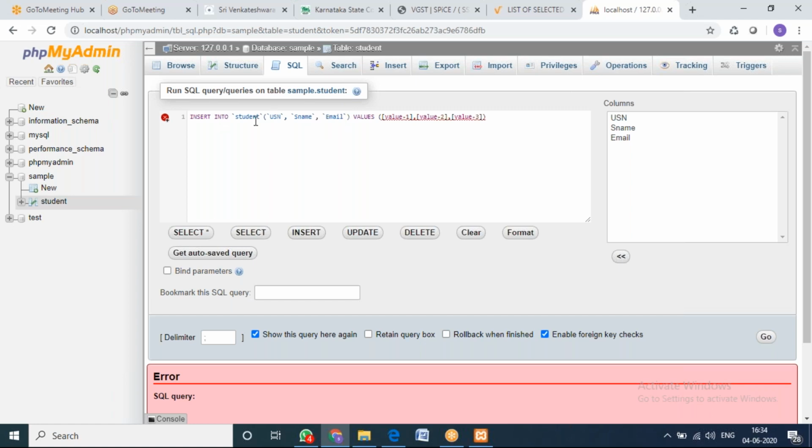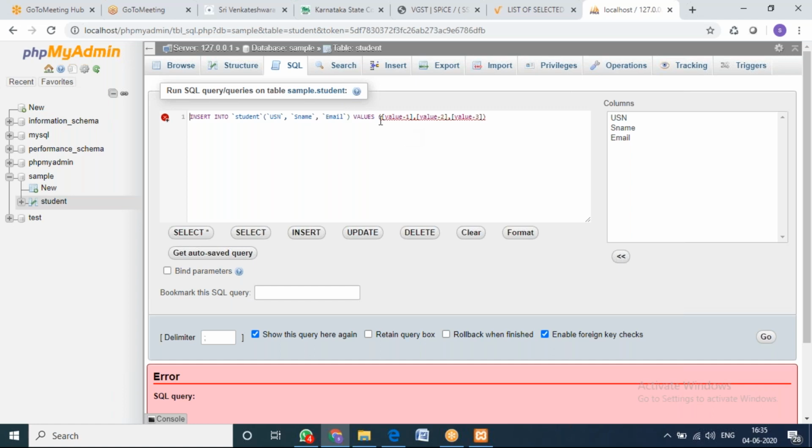Insert into student. This is what I was missing previously. I had not mentioned the attribute names. I just mentioned the values, and when I mention only those, it doesn't know which value to assign to which field. So that's why it is showing the error. Now we can directly enter the values.